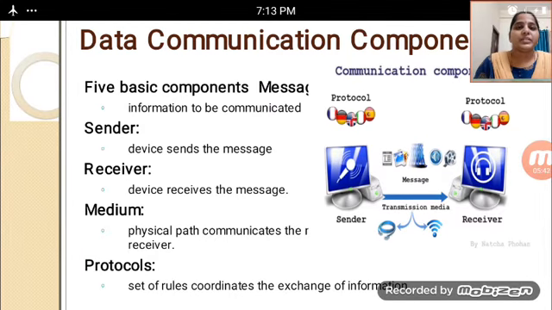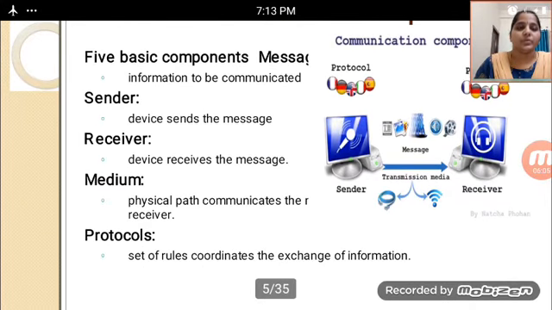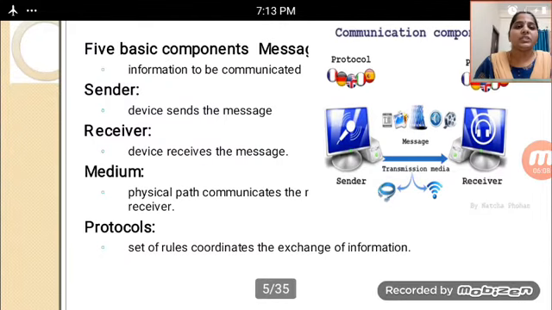That is by using the sender. The sender device sends the messages, the receiver device receives the messages, and the medium will be there. The medium is the physical path of communication, communicating the devices that are receiving that information. These are the 5 basic components: messages, sender, receiver, medium, and protocol. The last one, the protocol, is the set of rules coordinating the exchange of information.